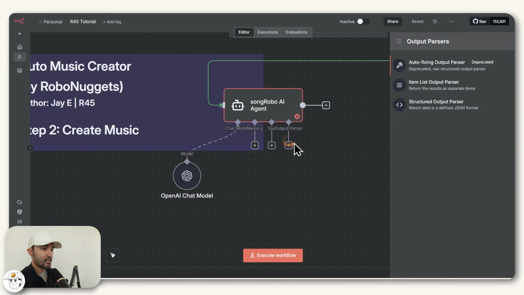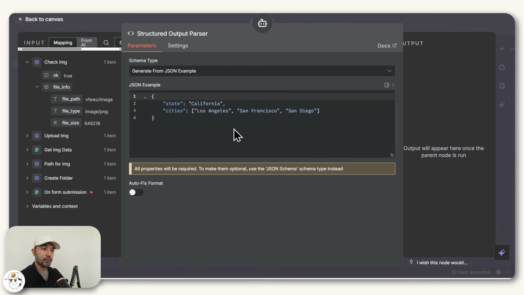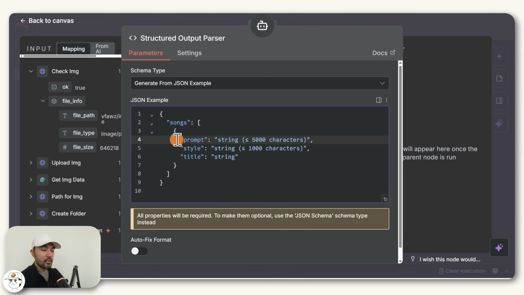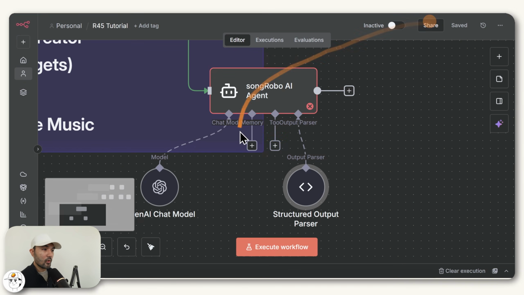Last thing we want here is this output parser, which you can just select: structured output parser. What this will do is guide your agent in what type of output you want. So this is just an example. You can just delete that and replace it with this text, where essentially you will be asking for a prompt for the song, the style of the music, and the title of that song itself. So you'll see this more in just a bit.